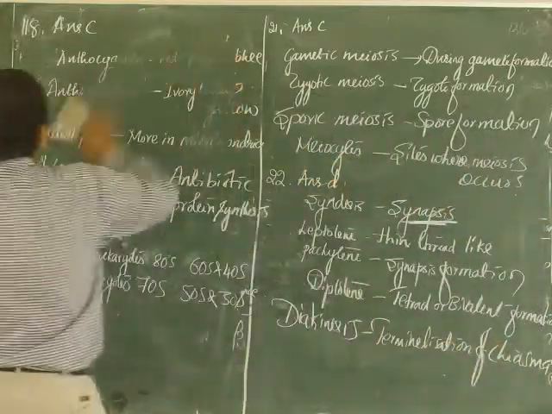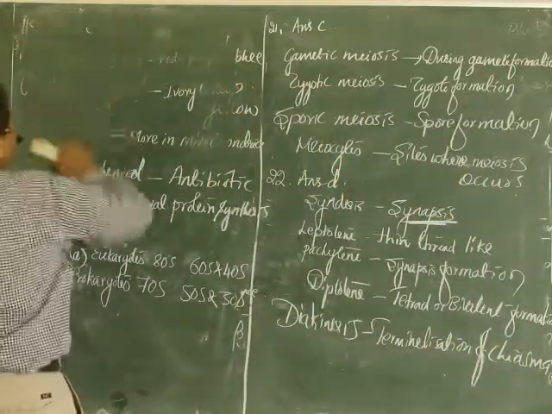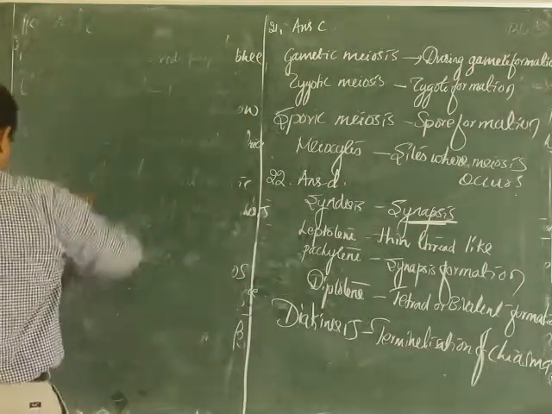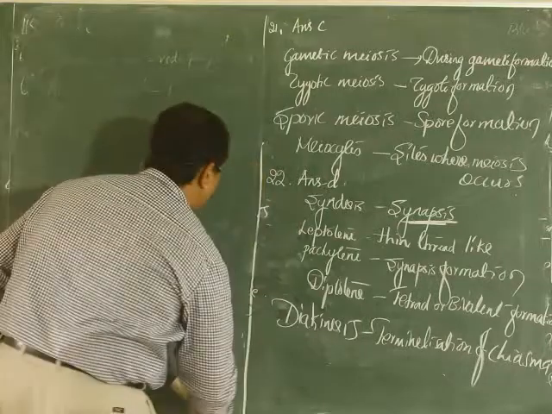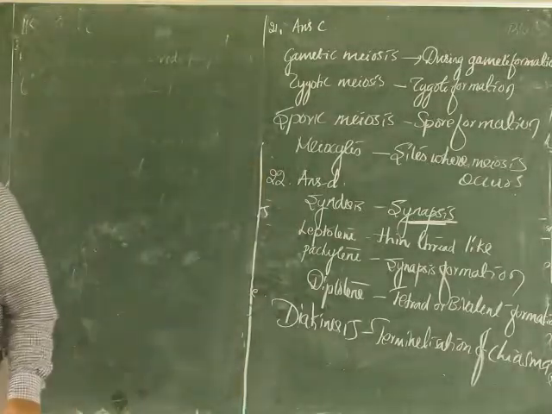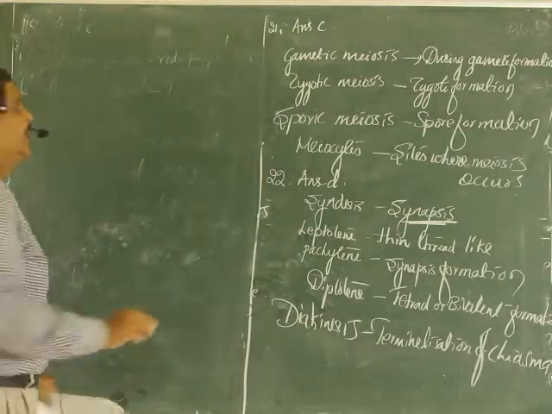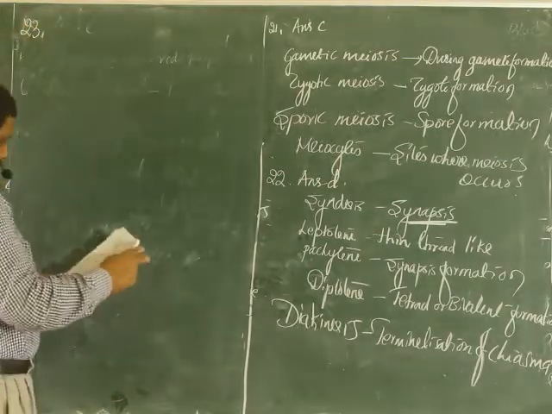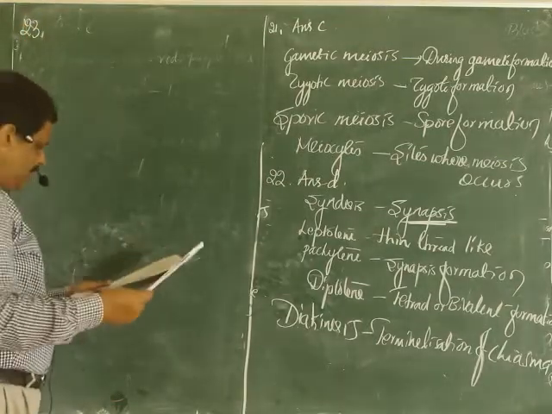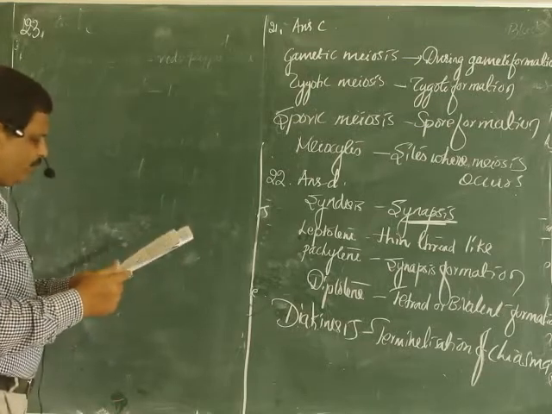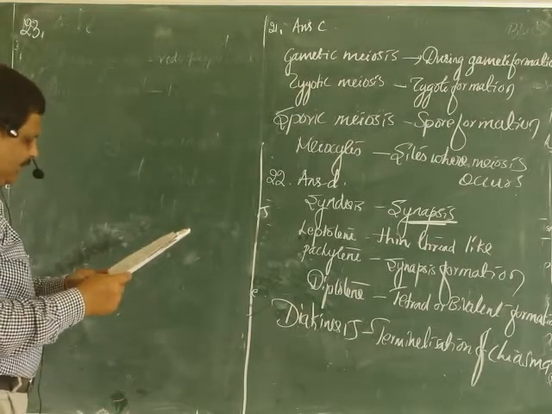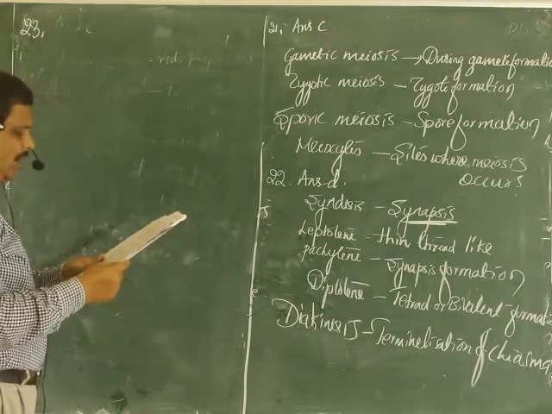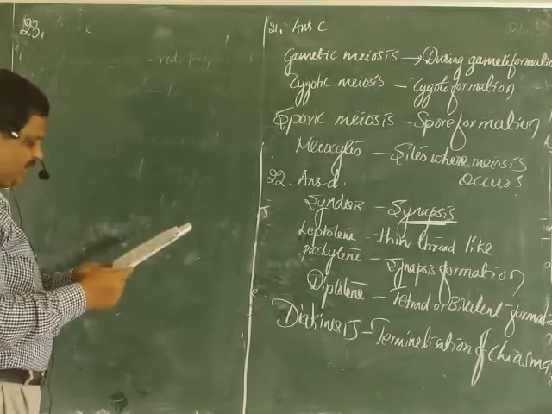Now I'll move to the 23rd question. Question number 23: which of the following is unique to mitosis and not a part of meiosis?